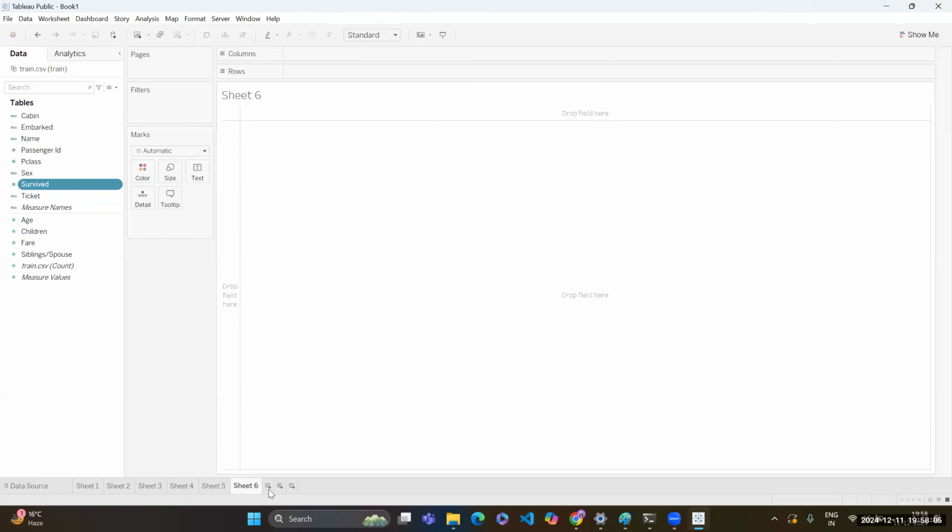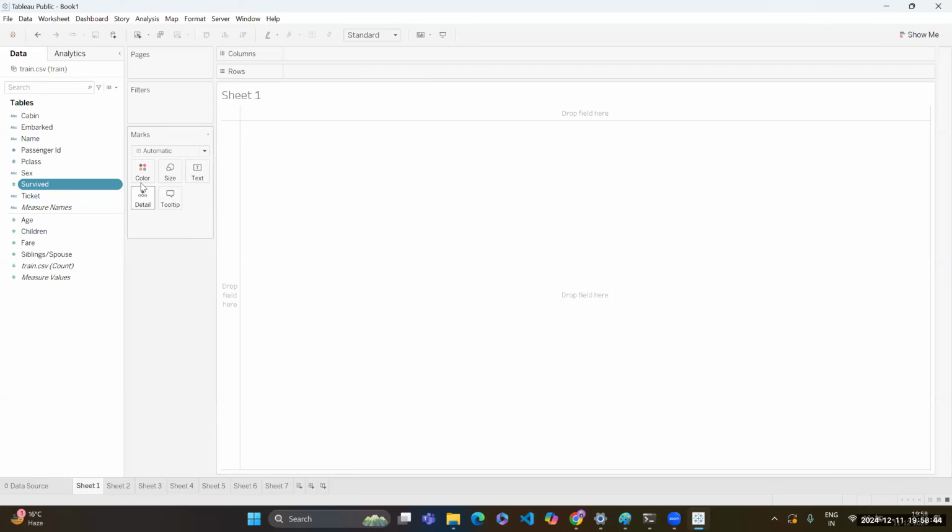Here also we have an option of sheets: sheet 1, 2, 3, 4, 5, 6, 7. We are going to create a lot of plots. Then the next thing is duplicate. Once you have created some plot and you want to duplicate it, you can do that. Then clear sheet. This option will clear all the things that you have created. Now this is something very important, called swap rows and columns. What are these things? I will tell you with the demonstration.